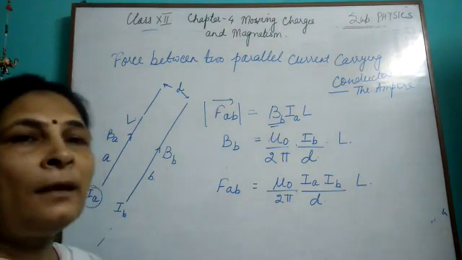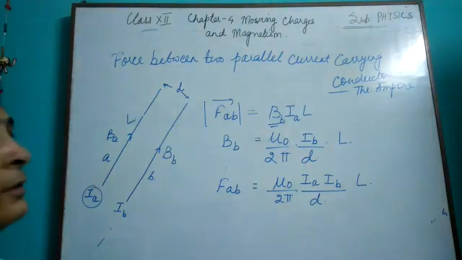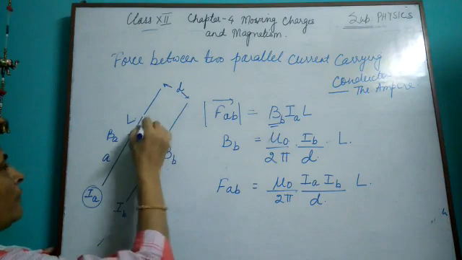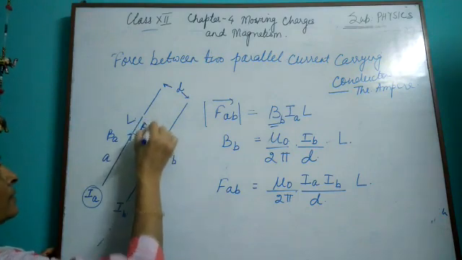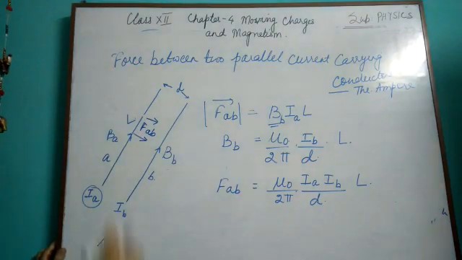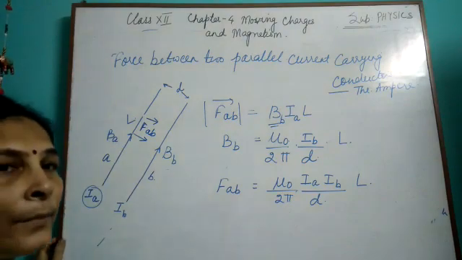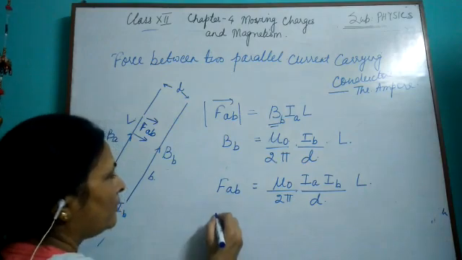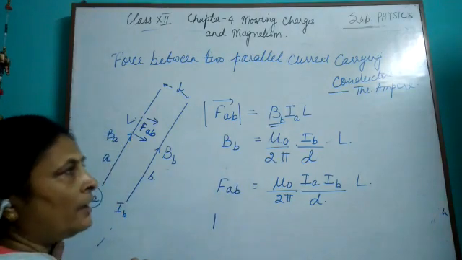If I now find out the direction of force using Fleming's left hand rule, I get the direction of FAB like this, the direction of force on A because of B towards the conductor B.